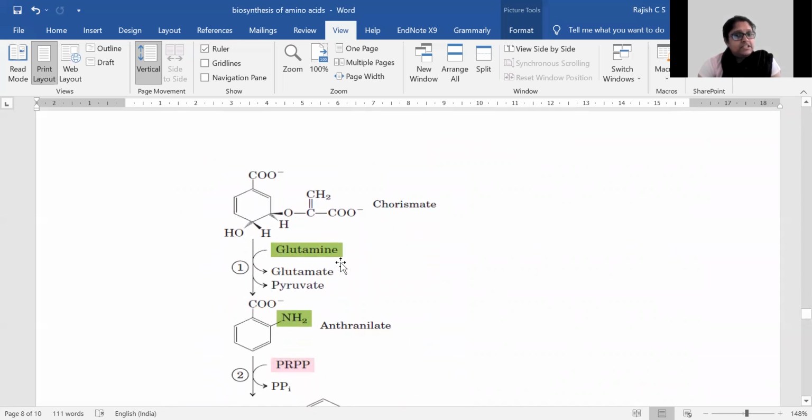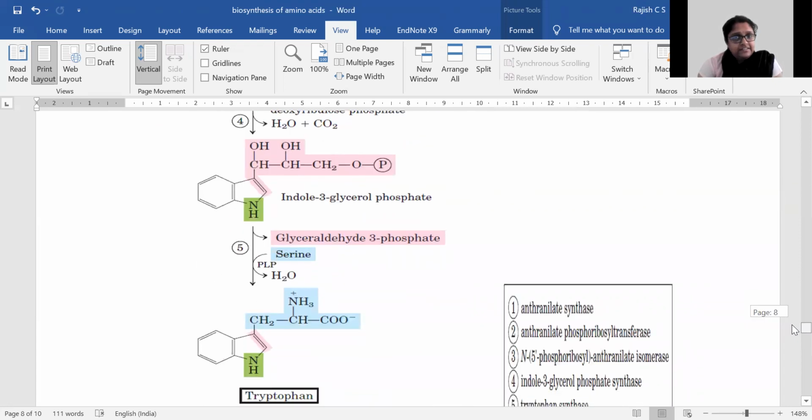Now from chorismate, there is a transamination reaction where glutamine is converted to glutamate, and that amino group gets added over here alongside this pyruvate side chain. This entire side chain gets removed, and there is a COO minus over here and an OH now. The amino group gets attached in the 1 position, and therefore that becomes anthranilate. This reaction is done by anthranilate synthase.